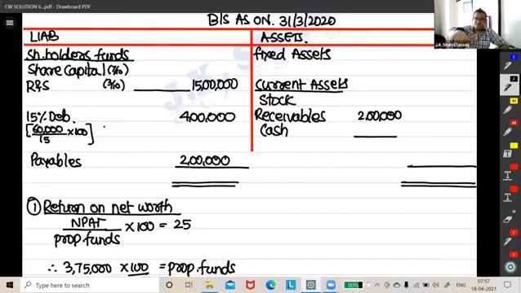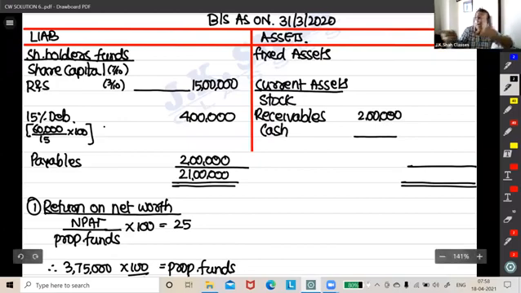First thing first, I can take a total of my liability side: 15 plus 4, 19 plus 2, 21. Second, I can go for the bifurcation. 15 lakh divided by 10 is 1 lakh 50, so 10 lakh 50 over here and 4 lakh 50 over here.